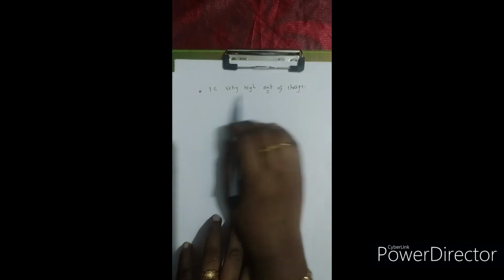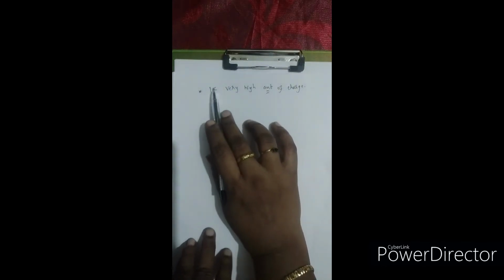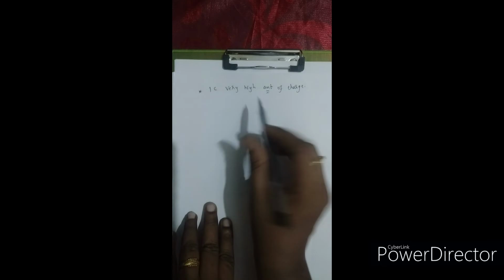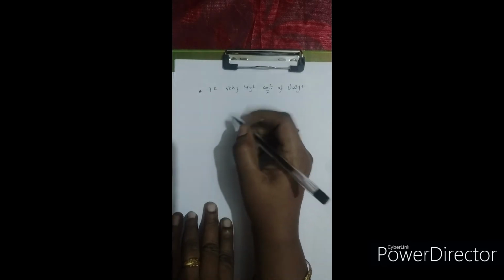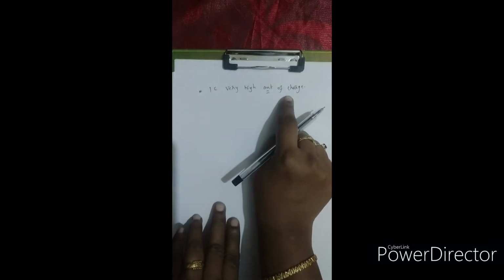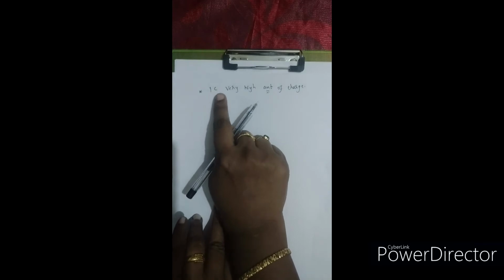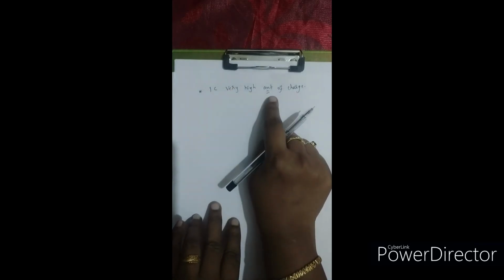Let's see how many electrons will be there in 1 coulomb of charge. So let's see that, then you will understand what I have written here. So what I'm saying is that 1 coulomb is a very high amount of charge.